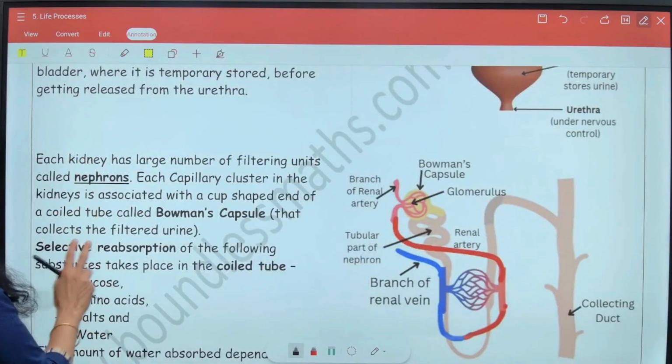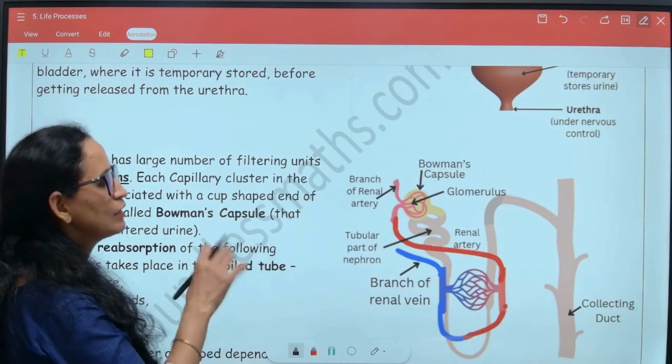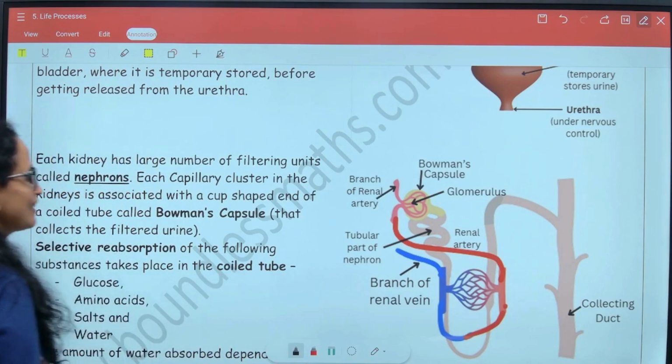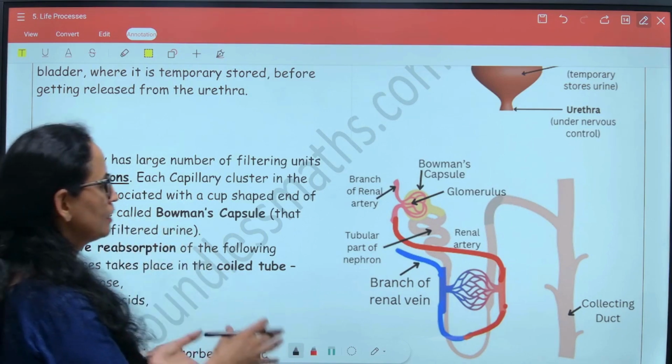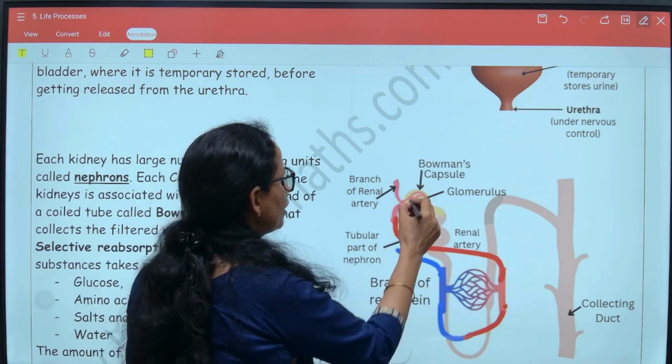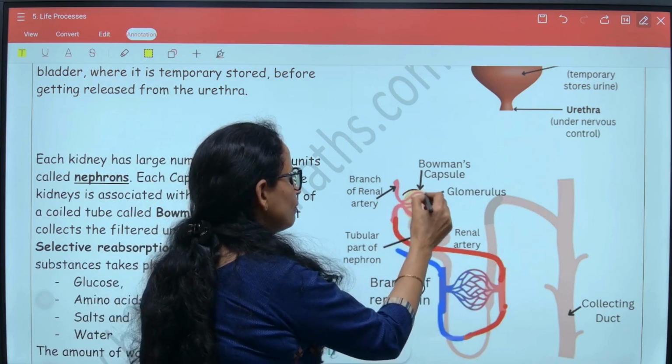Inside the kidney there are millions of nephrons in every kidney. Both the kidneys have millions of nephrons. What is the function of the nephron? It is the basic filtering unit of the kidney. If you look at this, this is the structure of a nephron where we have the Bowman's capsule.